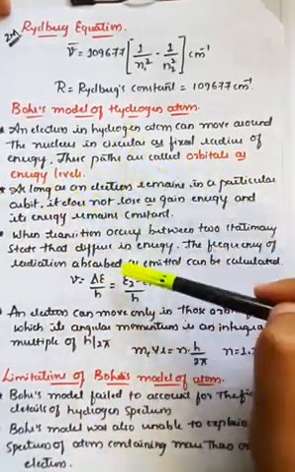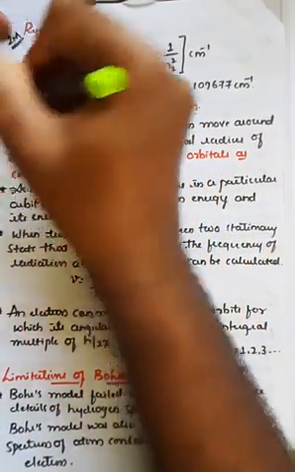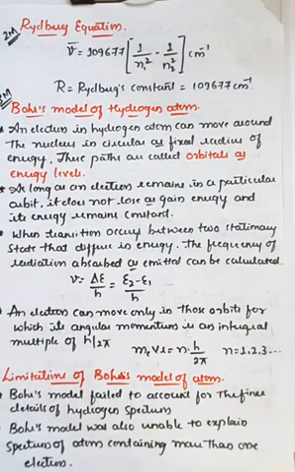These are some of the important postulates which can be asked for 3 marks. Be careful with the question: write the postulates of Bohr's model of the atom. Most of the time it is repeated in your annual examination, and it is very simple. There are only 4 important postulates in the case of Bohr's model of the hydrogen atom, so we'll see them one by one.